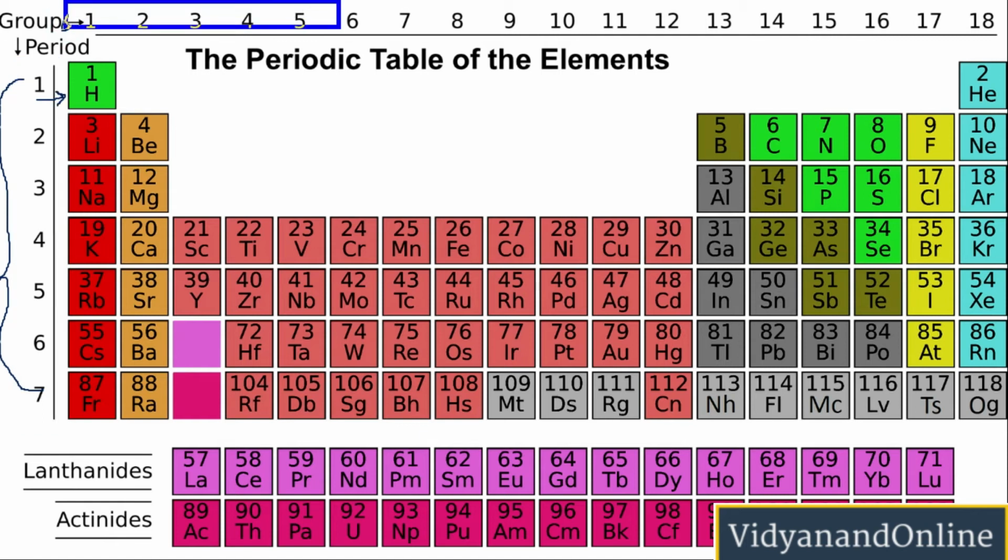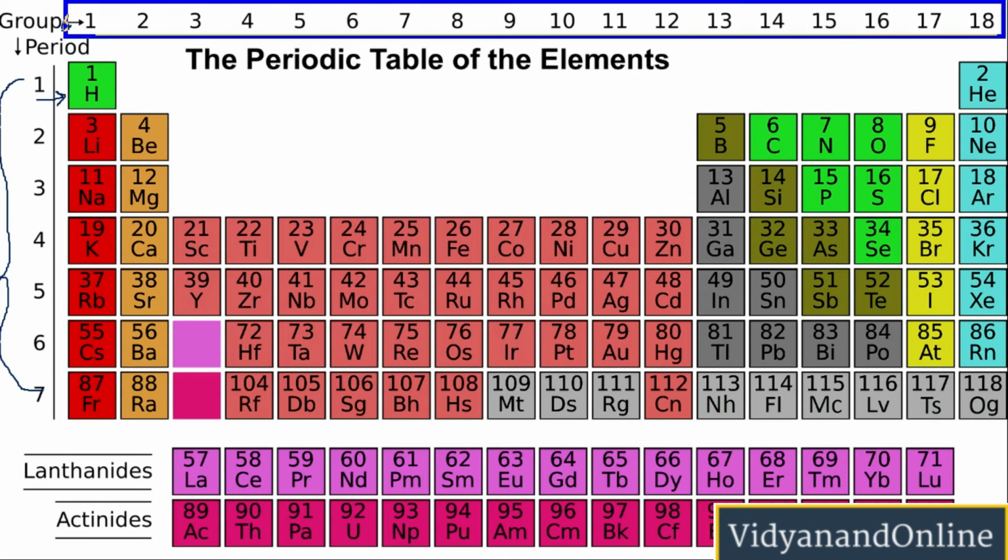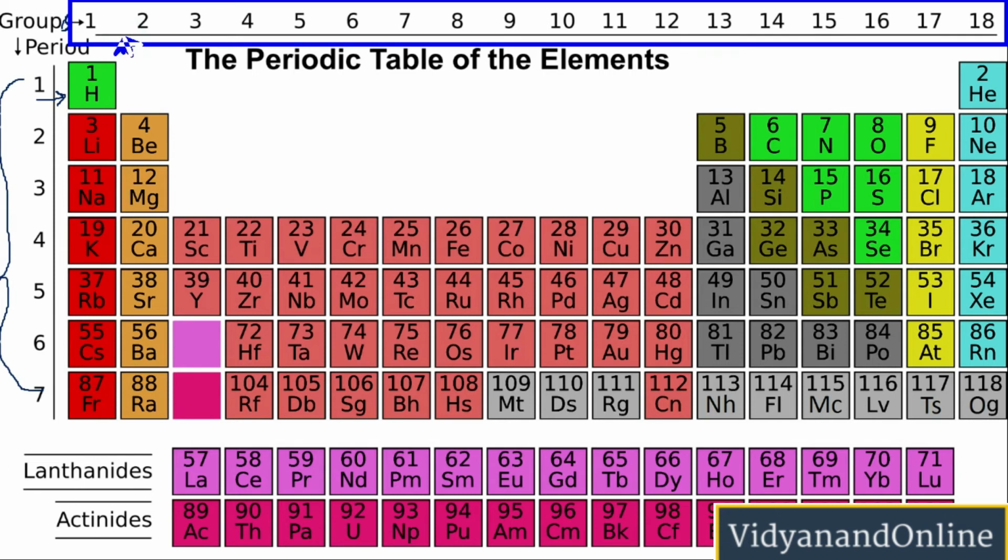Now let us have a close look at the groups. We have 18 groups in the modern periodic table. If I talk about group number 1 and 2, and also group number 13 to 17, they are called normal groups because they consist of normal elements, because they have only the outermost shell which is incomplete.